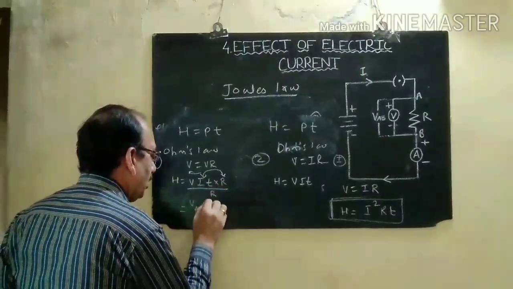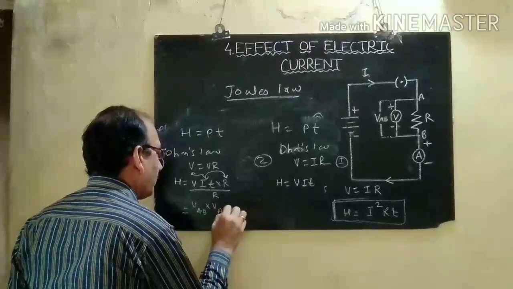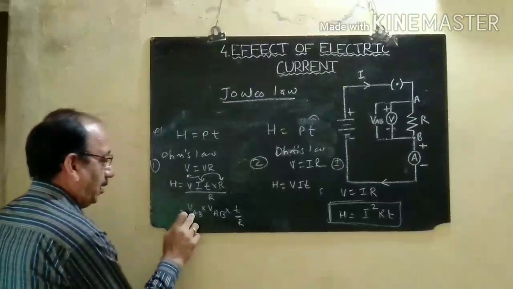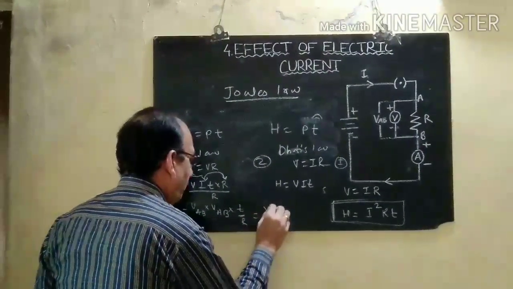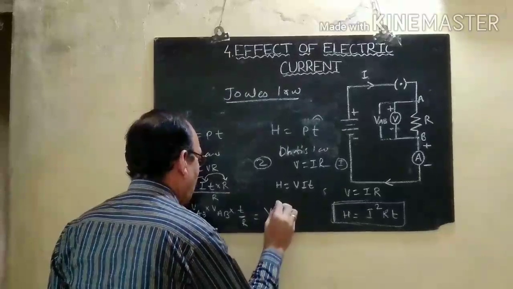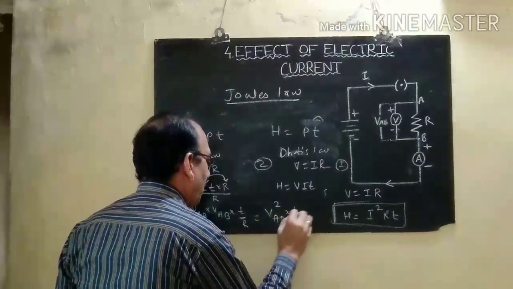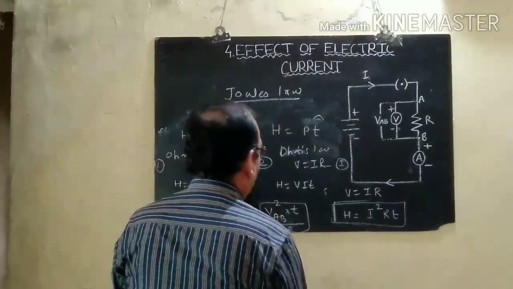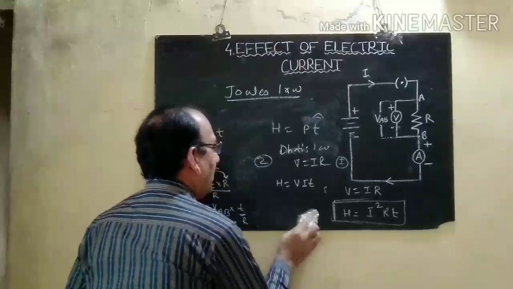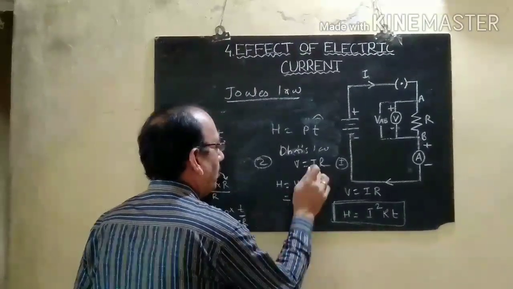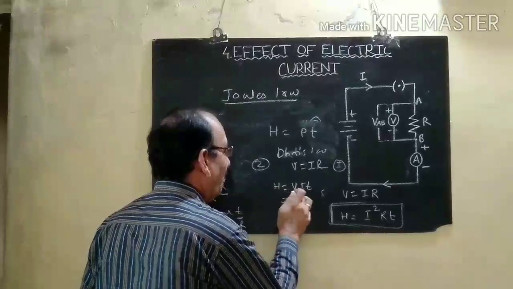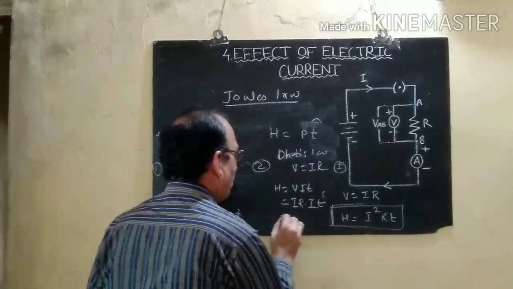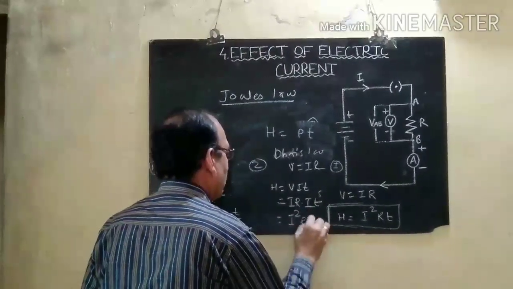Instead of IR into T, we can write VAB into T by R. We can write here VAB square into T by R. In the second case, we can write the same value of Ohm's law instead of V, that is IR into IT, means I square RT.